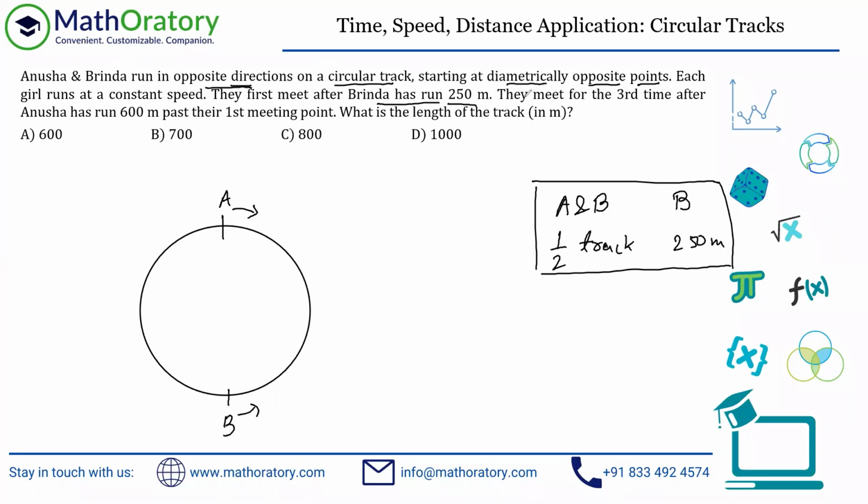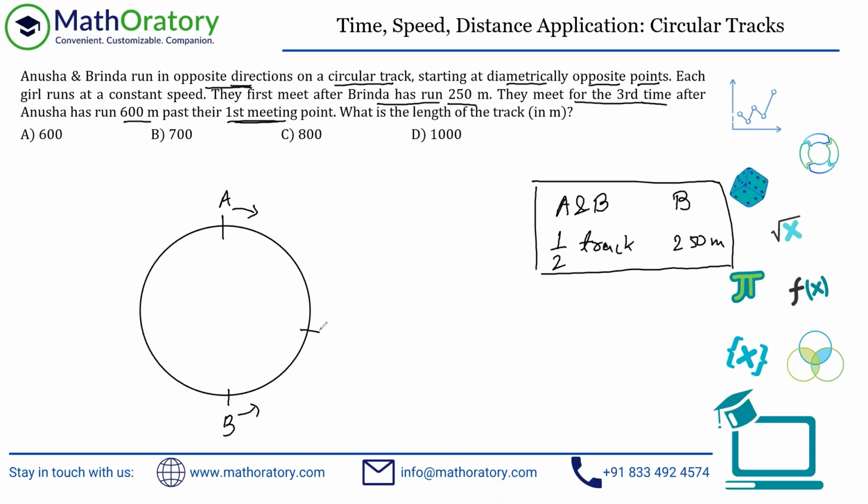They meet for the third time. So now we are talking about the third meeting, after Anusha or A has run 600 meters past their first meeting point. So I took somewhere here as a first meeting point. So let me just keep that here for your reference so that you understand this better.